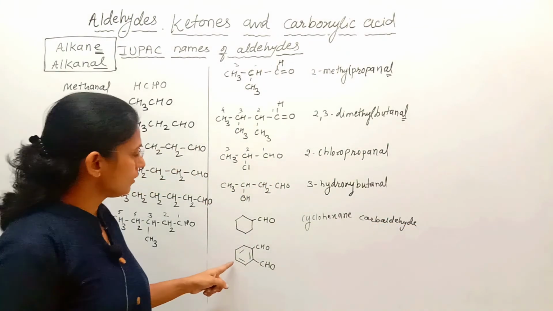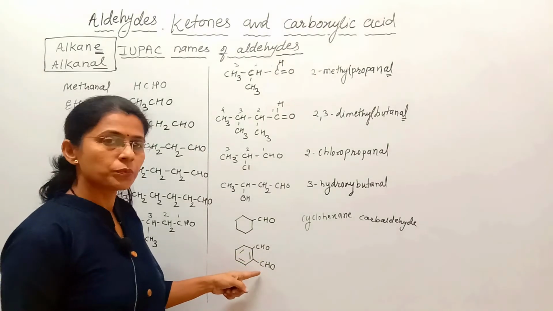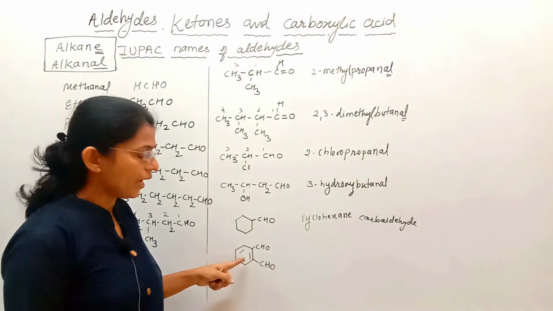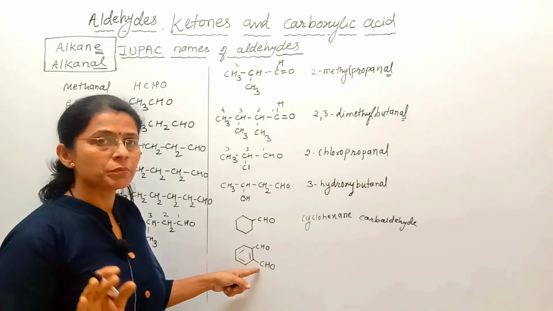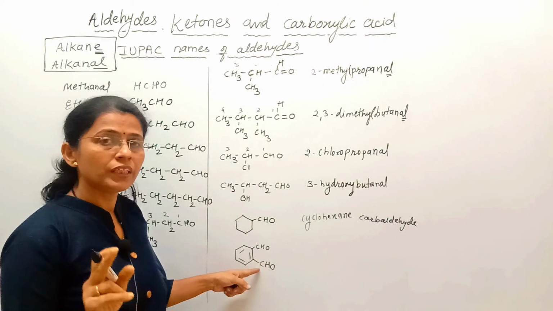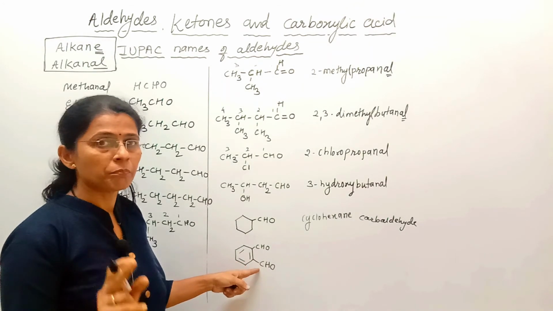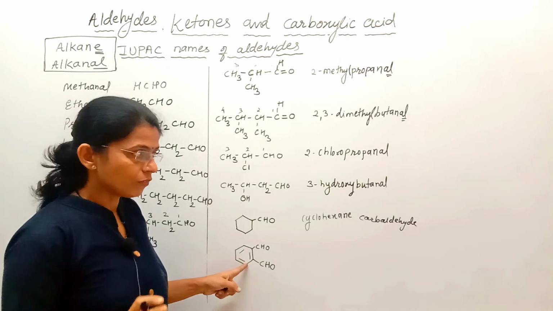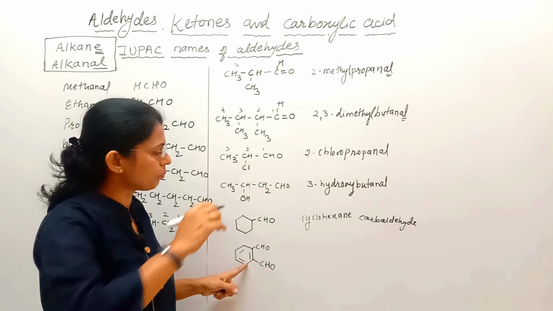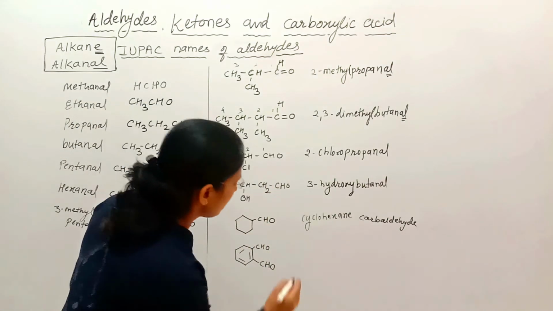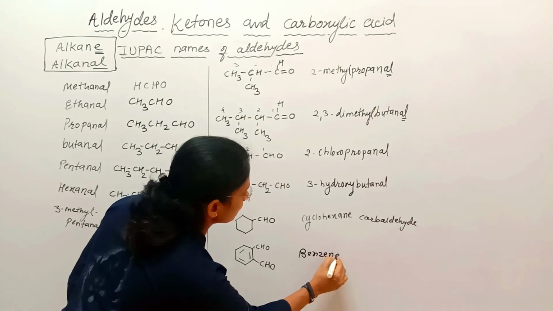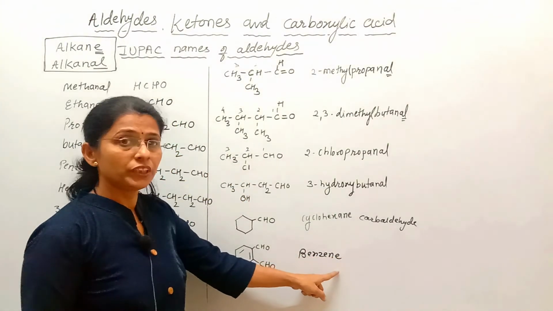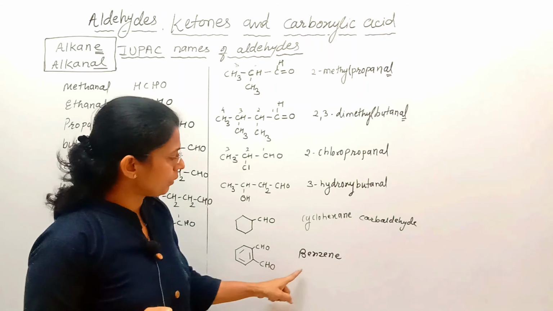While here in this structure 2 CHO groups are attached to an aromatic ring. When more than one functional group is present, write the complete spelling of the compound. So here I will write the complete spelling of the compound, that is benzene. Write complete spelling, no need to replace e. So benzene.